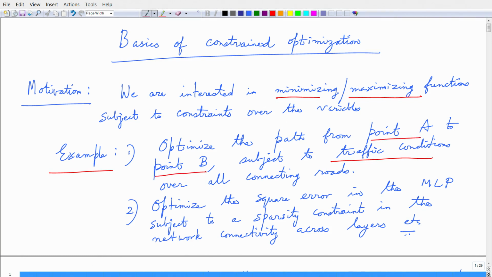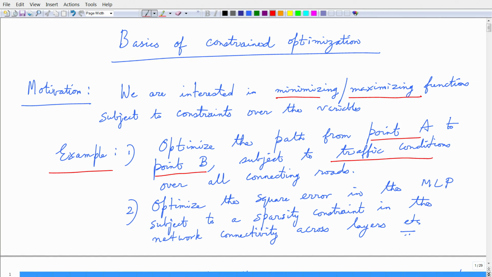Imagine we have a city and there are many roads connecting the city, and there are various objectives when we have to travel from point A to point B. One, maybe I want the shortest path, maybe I want the path that avoids traffic time, etcetera. So, depending on what I need to solve, I need to optimize over the parameters.